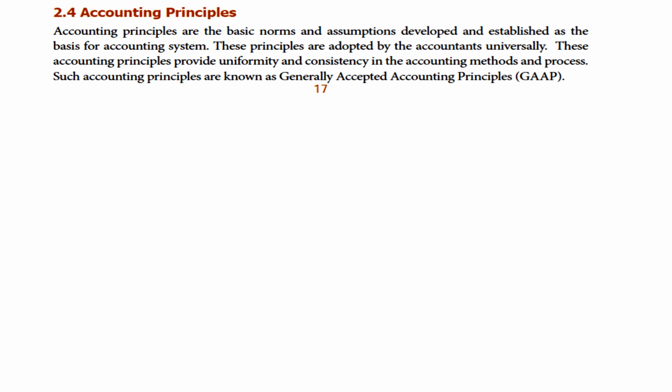So accounting principles means it is the basic norm. What are the things that we need to learn or do in this accounting, which will come under these accounting principles?